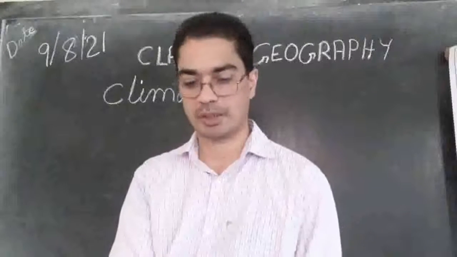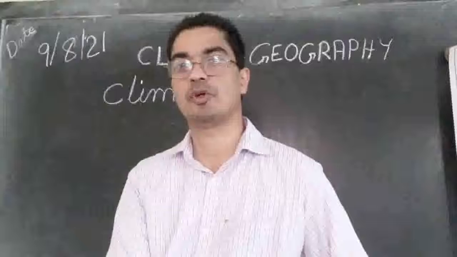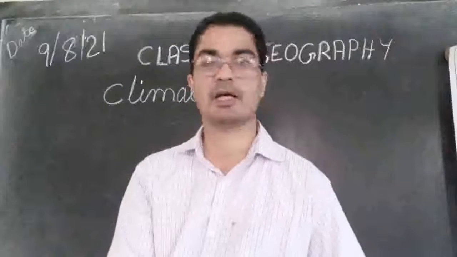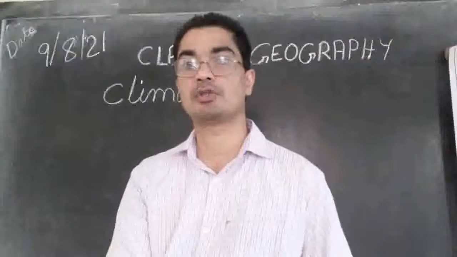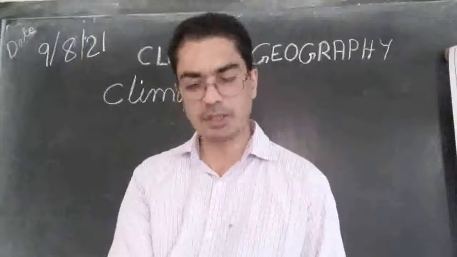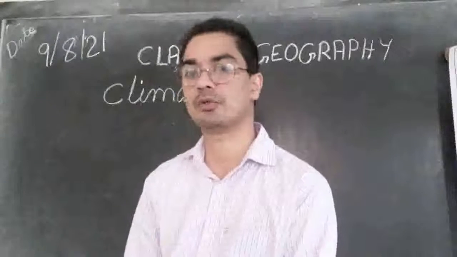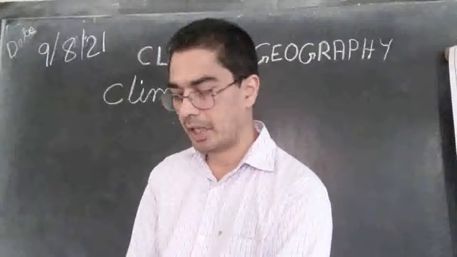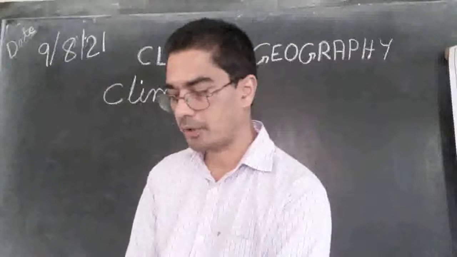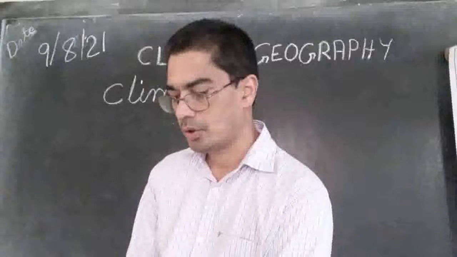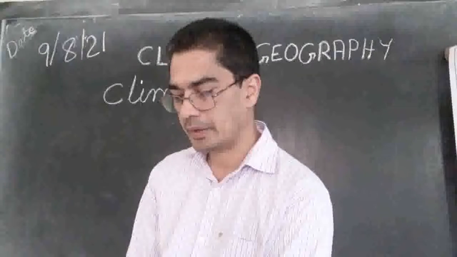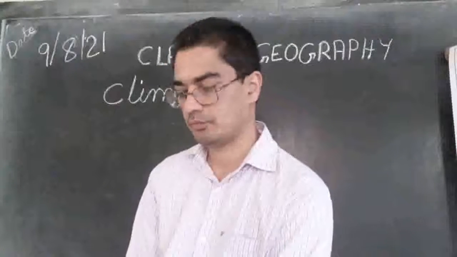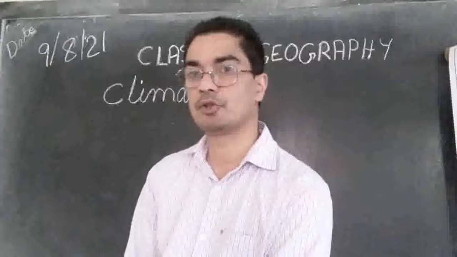So remember the name of the type of climate that India has got. It is monsoon type. And here is a little GK. The word monsoon is derived from the Arabic word mausim, which literally means season. You can underline that also.